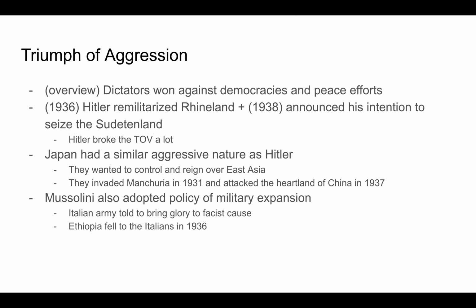Japan had a similar aggressive nature. They wanted to control and reign over East Asia, so they invaded Manchuria in 1931 and attacked the heartland of China in 1937. Mussolini also adopted the policy of military expansion. He told the Italian army to bring glory to the fascist cause, and Ethiopia fell to the Italians in 1936.